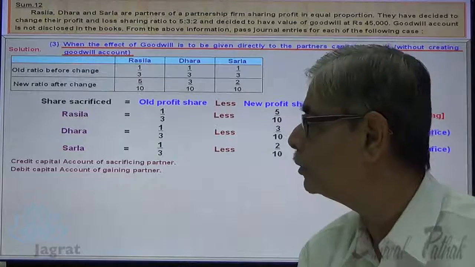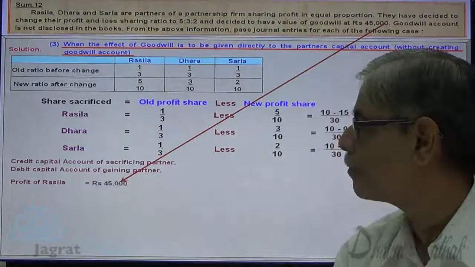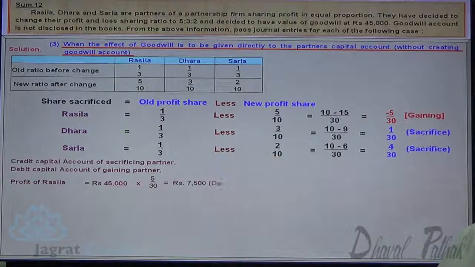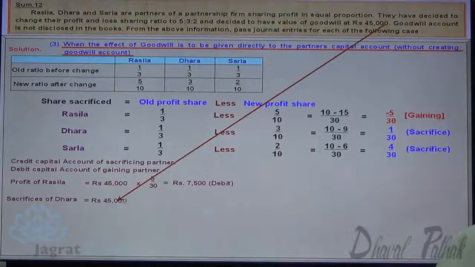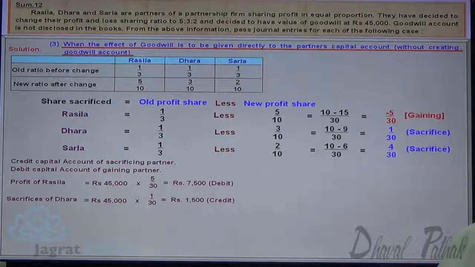Now how to work out the amount? Profit or gain of Rasila, 45,000 into 5 by 30. 7,500 is to be debited to the capital account of Rasila. 45,000 into 1 by 30. 1,500 is to be credited to the sacrificing partner, Dhara. 45,000 into 4 by 30. 6,000 is to be credited to a sacrificing partner, Sarla.